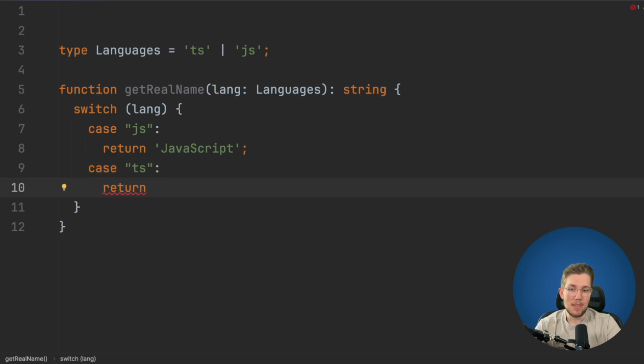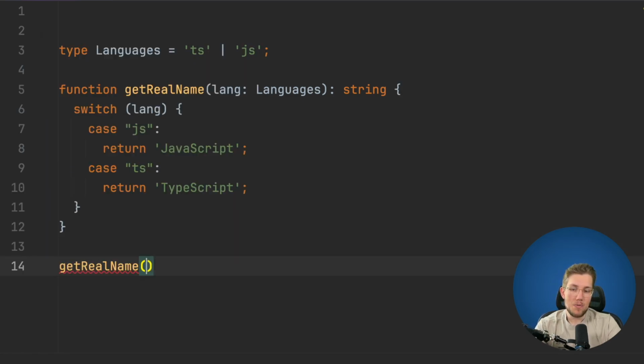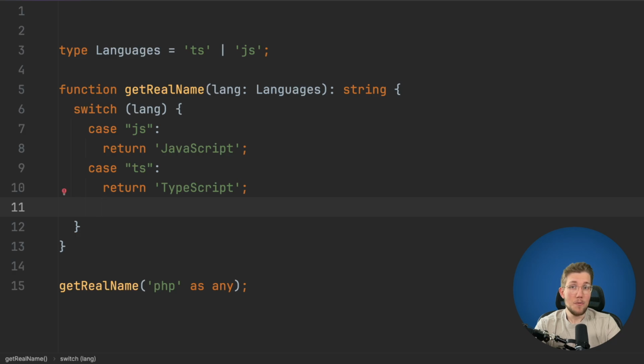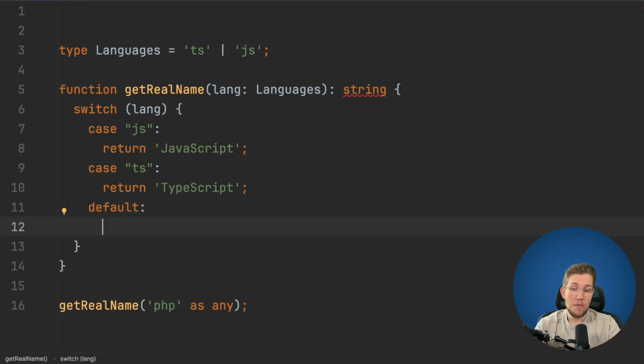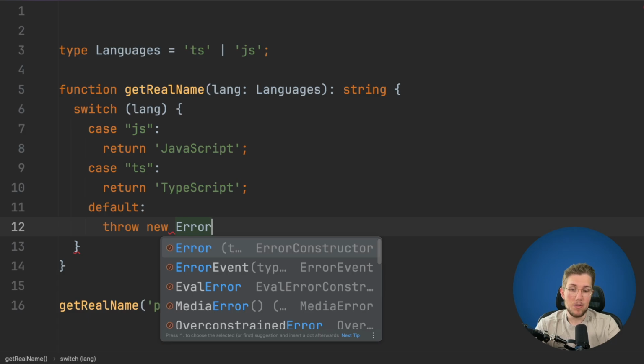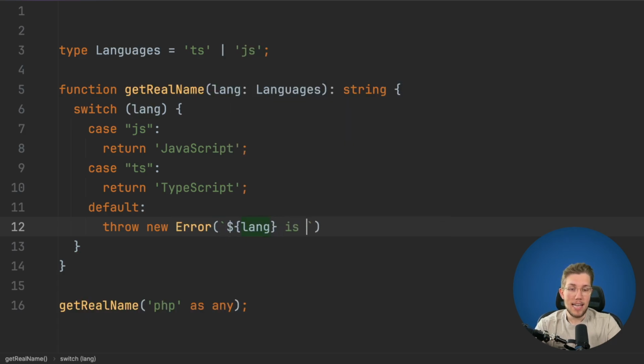So we add case TypeScript, and we return TypeScript. Now this works perfectly fine. But what happens if I call getRealName with, for example, PHP as any? This still works, because we use as any to tell TypeScript, we pass in anything we like, don't check this. The problem with this is that we only get compile time safety, but not runtime safety. So if we want to be sure that we can't pass in anything besides TypeScript or JavaScript, we have to add a default case here. In this default case, we say throw new Error, the language is not known.